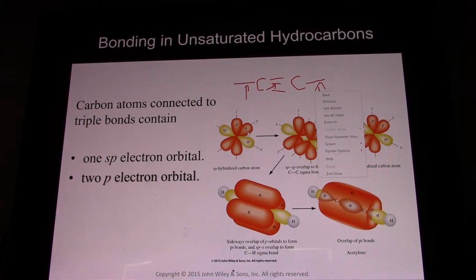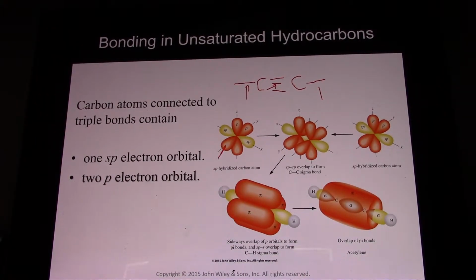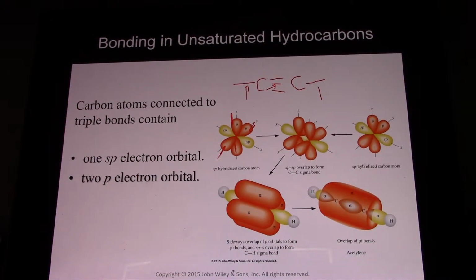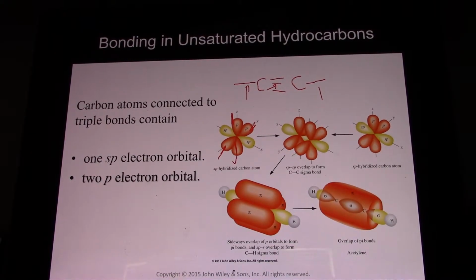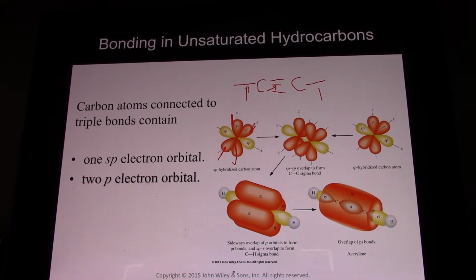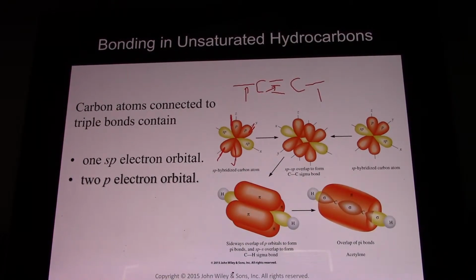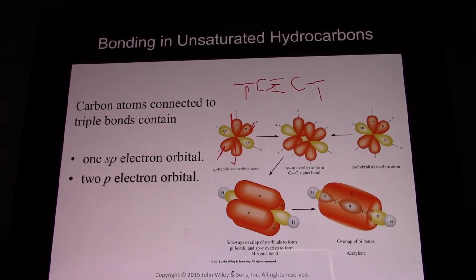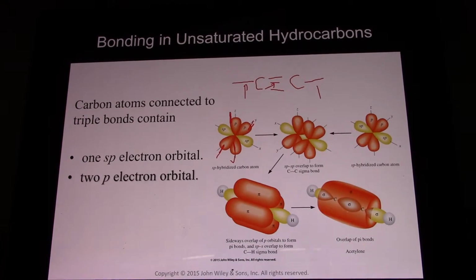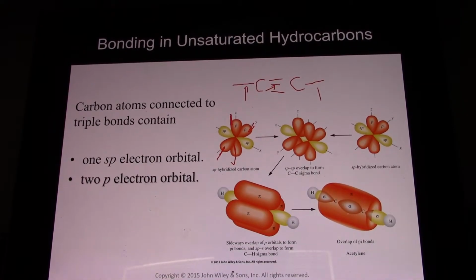We have two pi bonds. And so again, one of the pi bonds is left and right. That's one bond. And one of the pi bonds, the electron density is up and down from the plane of the atoms. And it kind of forms a barrel of electron density around the atoms. But notice, the sigma bonds are in the same plane as the atoms. The pi bonds are above and below and to the left and to the right, and they form kind of like a barrel around the atoms themselves.